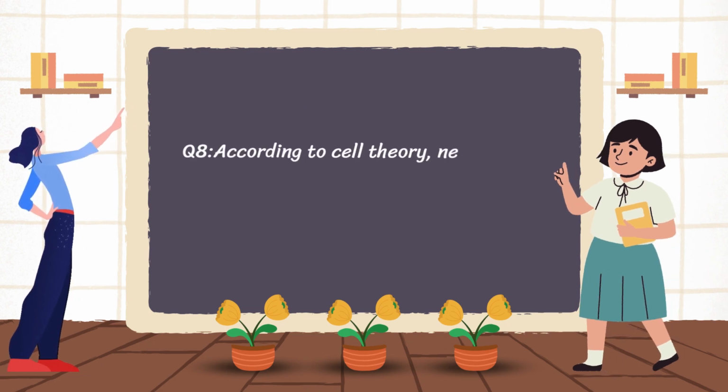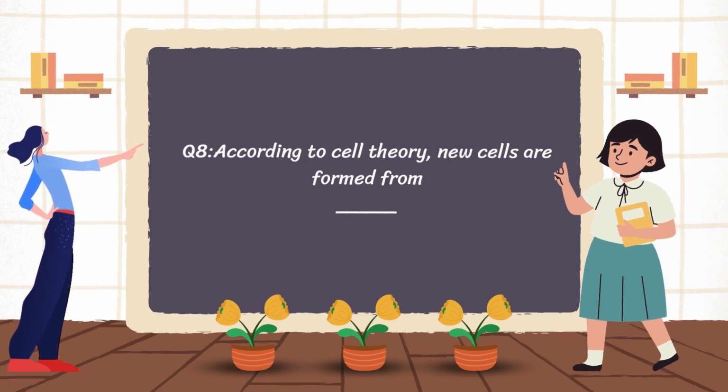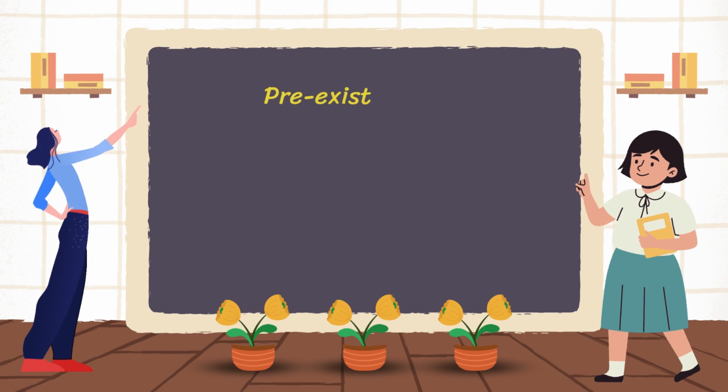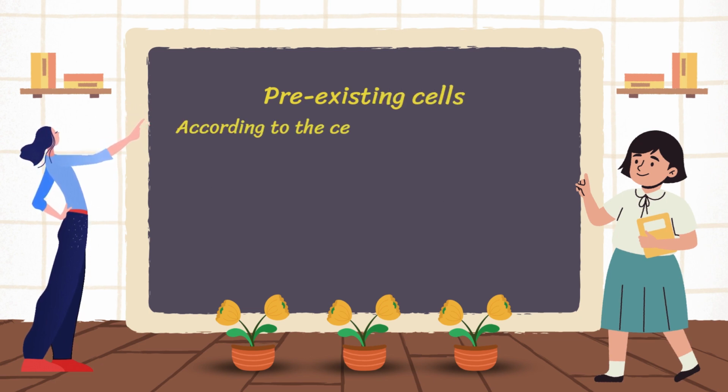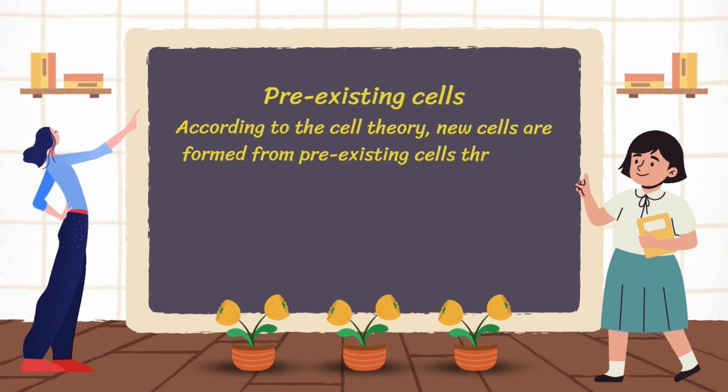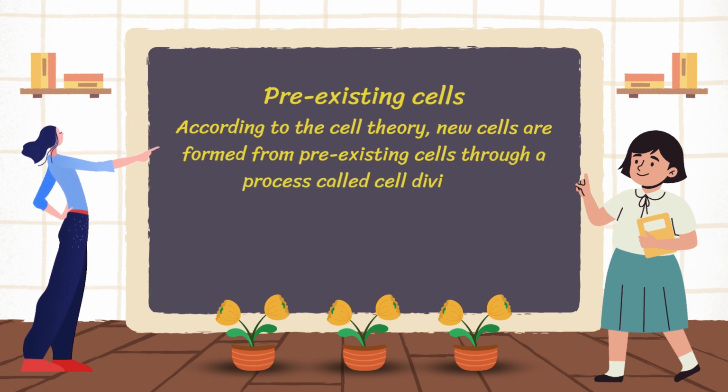Question 8 is according to cell theory, new cells are formed from? The answer is pre-existing cells. According to the cell theory, new cells are formed from pre-existing cells through a process called cell division.